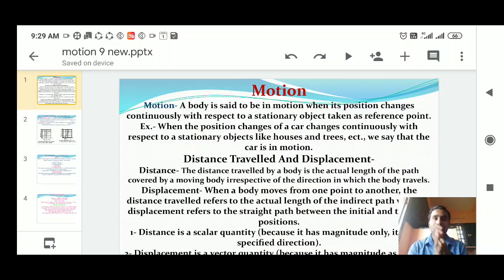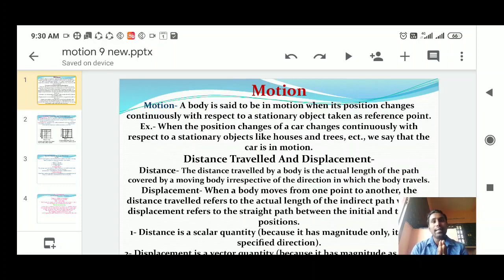Okay, so I will recall one more thing. What is the distance and what is the displacement, sir? First, distance is nothing but the actual path covered by an object. For example, if you are going from your home to the school, there are various ways. It will not always be straight. You can go through different streets, different corners, you can change your direction. So this is called your actual path covered by you. This is called distance.